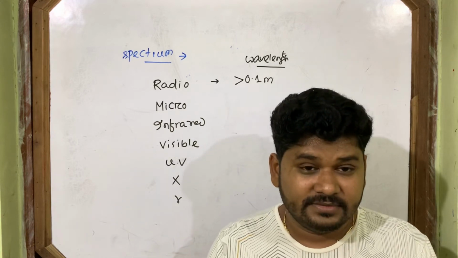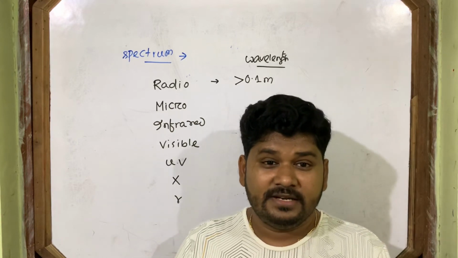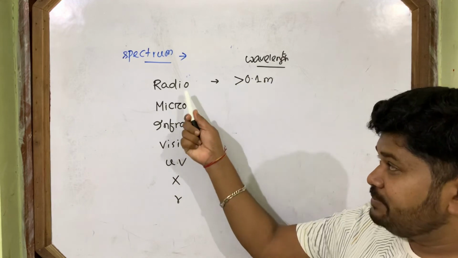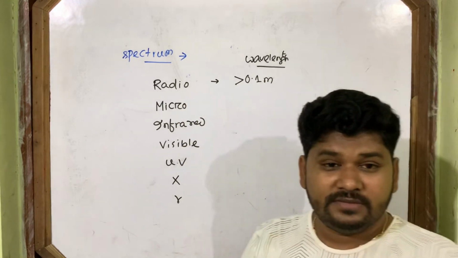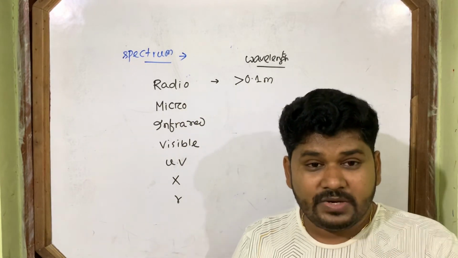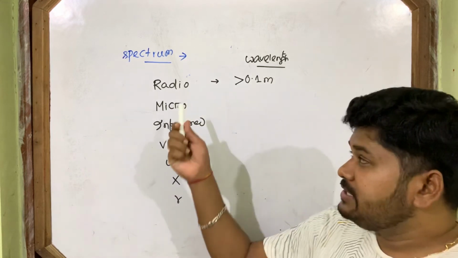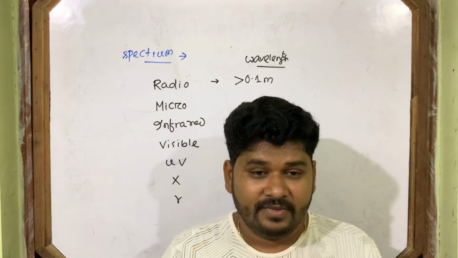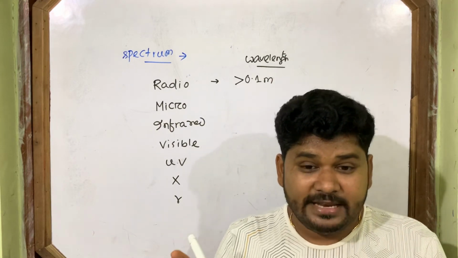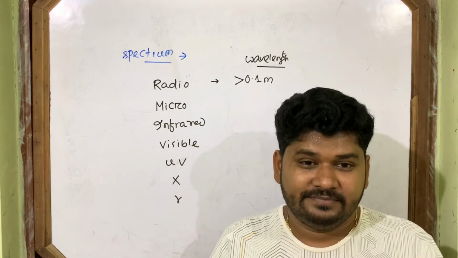Why? Because in radar, compared to radio wave, the microwave wavelength is small. Its wavelength remains within your scale.